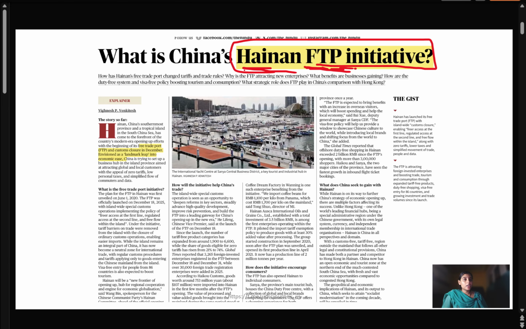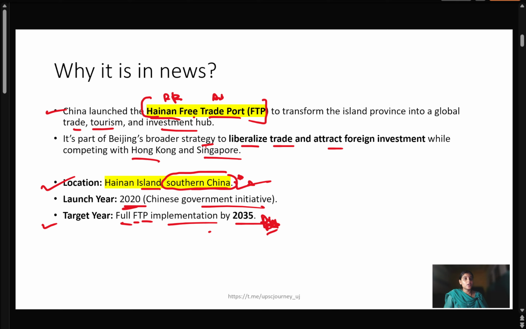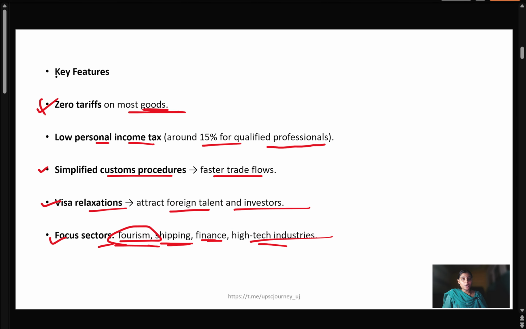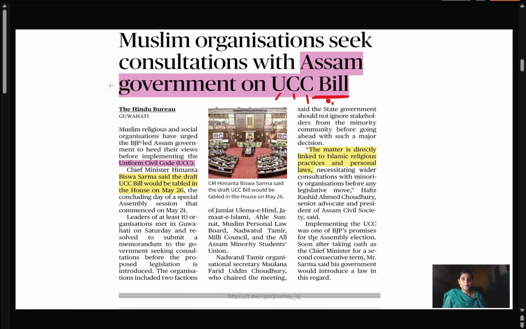First, we studied the Hainan FTP initiative. Very important. That's an initiative started by China. In this, China is going to have a free trade port on Hainan Island in southern China, to be fully implemented by 2025. It's very important. It will provide very liberal provisions like zero tariffs, low personal income tax, simplified customs procedures, and visa relaxation. At the same time, they will focus more on tourism, shipping, finance, and high-tech industries.